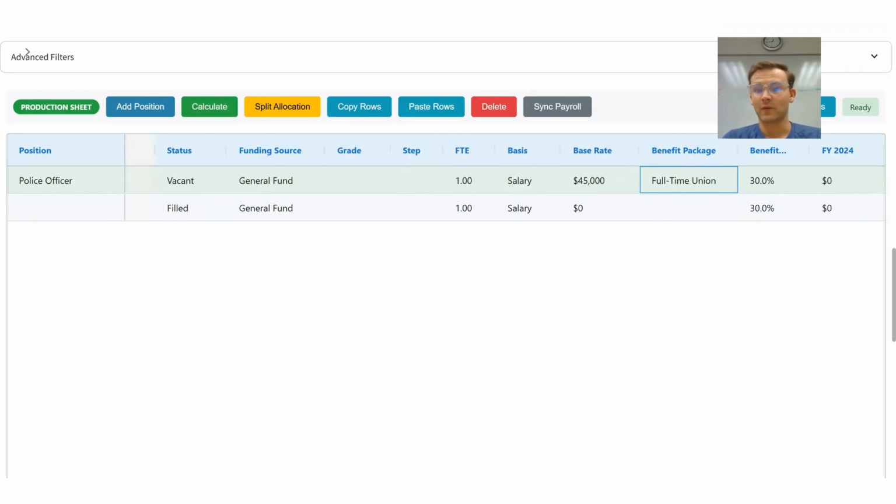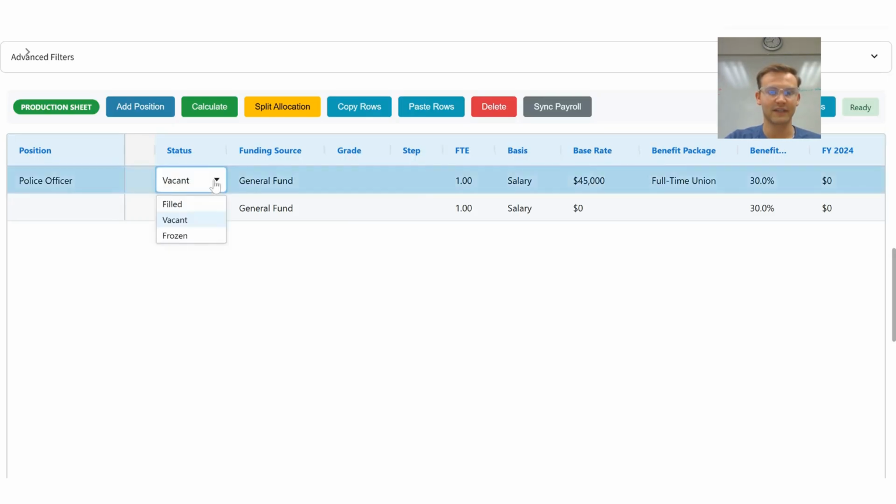And then once you're ready with the budget, you can import all of your existing positions, and maybe a couple new ones that you want to add, and just leave the new ones vacant. Right here, you can change your status to vacant, filled, or frozen if maybe you're not going to use a position, and it won't import that position.